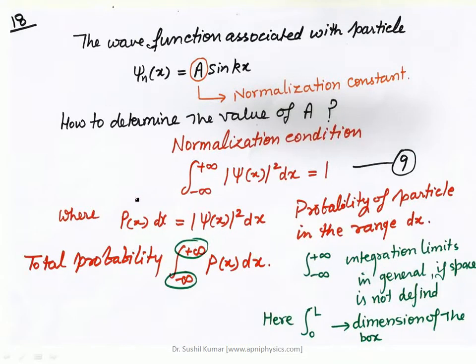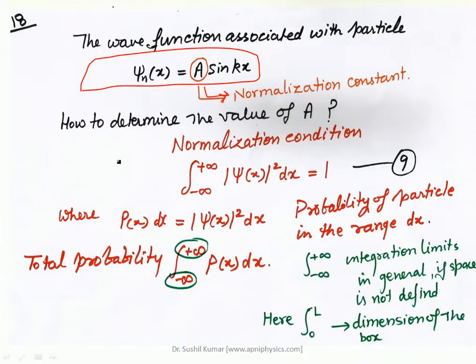Now we have seen the energy states. They are discrete for this particular system. And now about the wave function. So psi n is represented by this formula, A sin kx, where A is the normalization constant, which we have to find out.